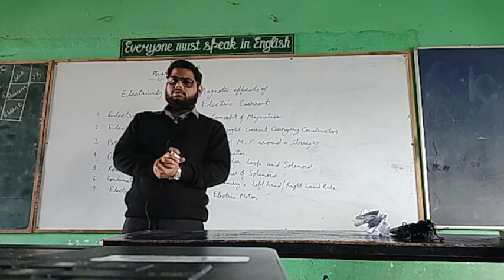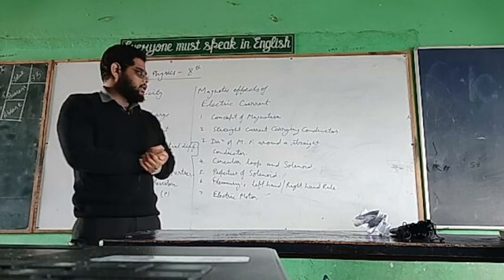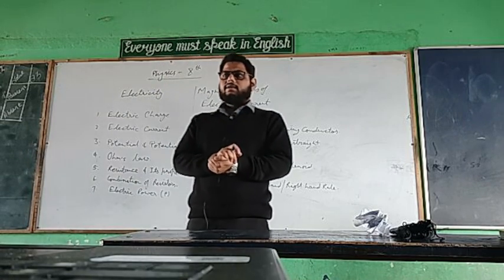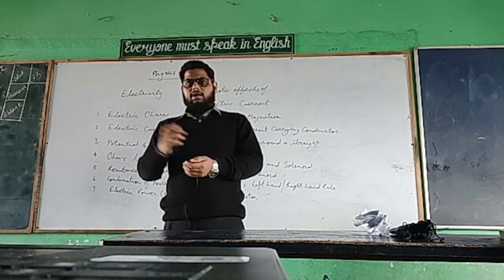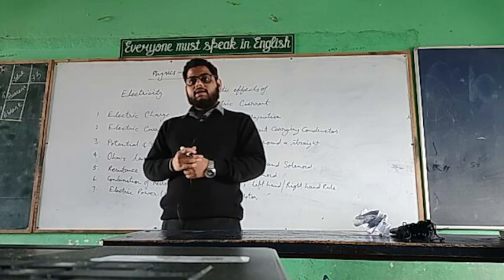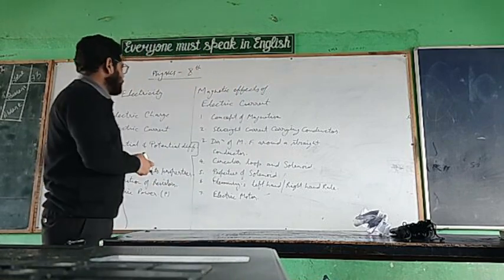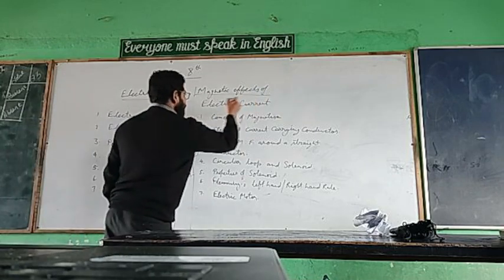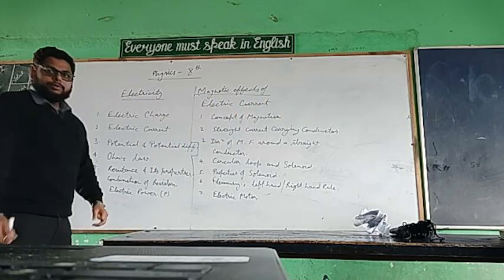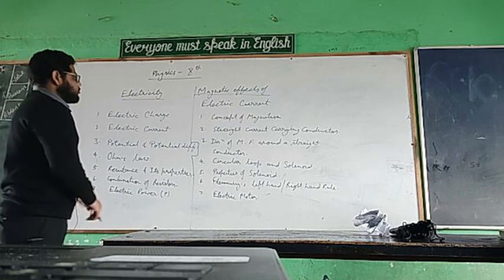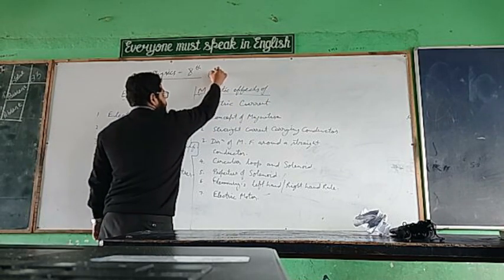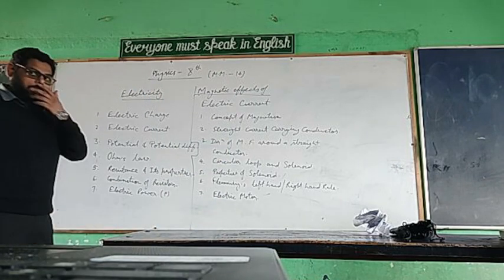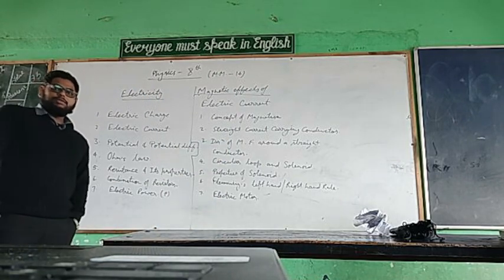So let's start with the syllabus of class 10 for the second term, and we'll be discussing all these syllabus in the upcoming lecture videos. Okay, so let's see. We have only 2 chapters in physics that we have to complete in upcoming sessions. For these 2 chapters, the total maximum marks allotted are 14. We will be getting 14 marks from these 2 chapters.